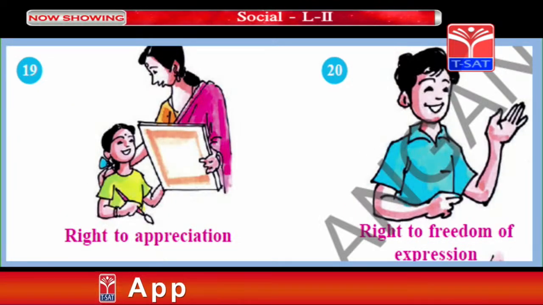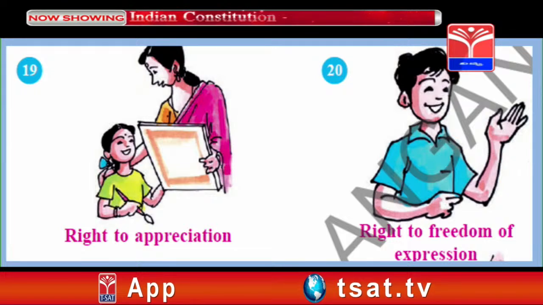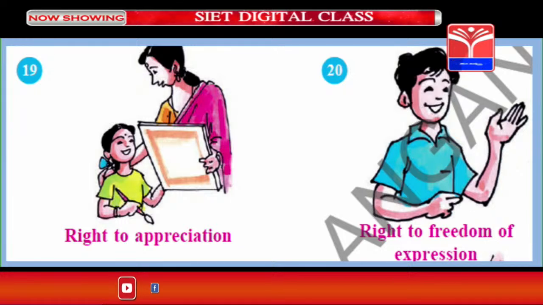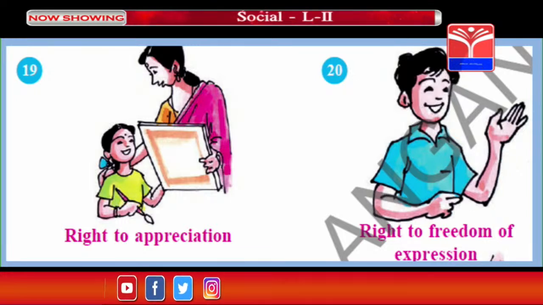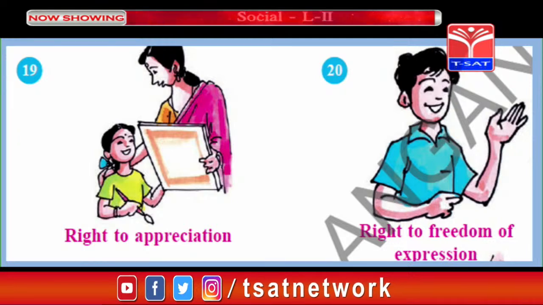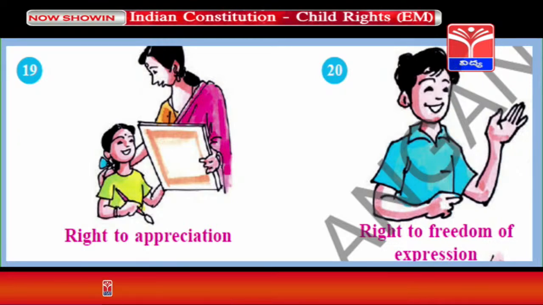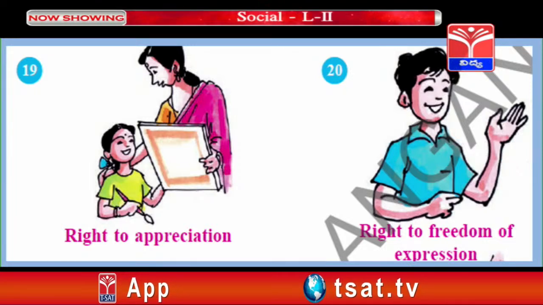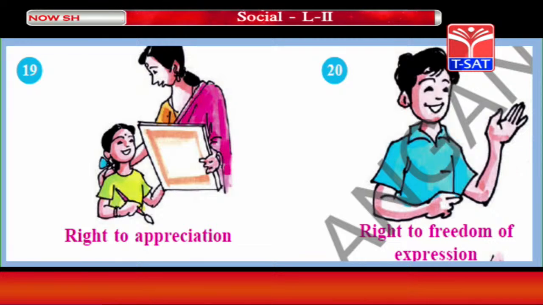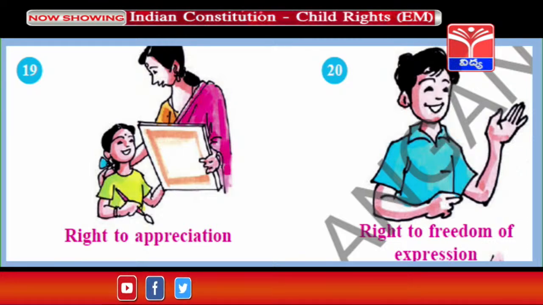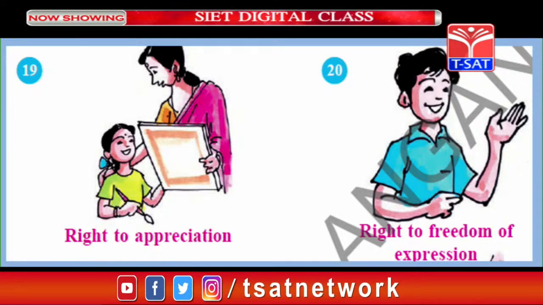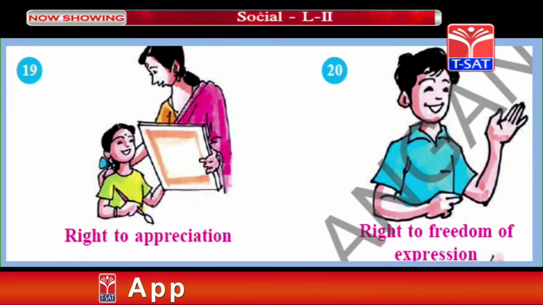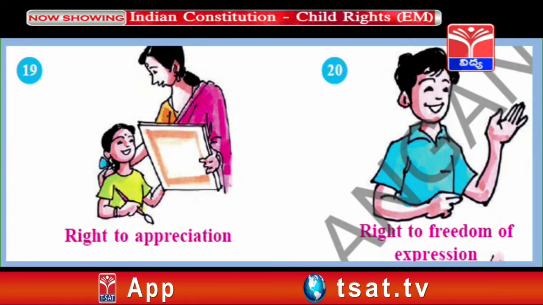Right to appreciation. Whenever you have achieved something, suppose you got very good marks in the examination, or you have won prizes in sports, you have the right to get appreciation from your guardian or your parents. And the right to freedom of expression. This is very important: whatever your feelings are, you have the right to express them. So all these things are very essential for the development of the child.